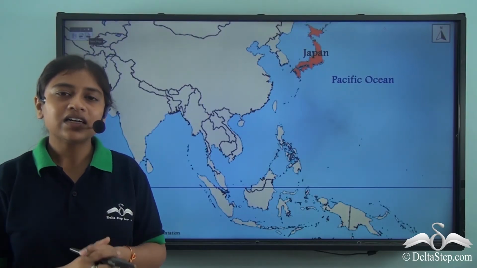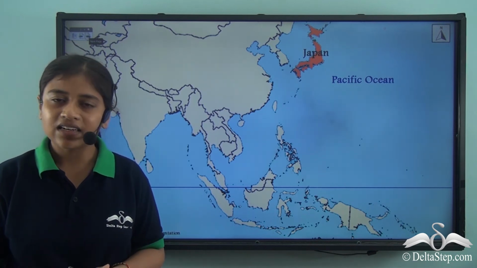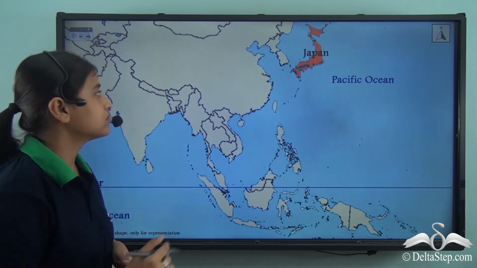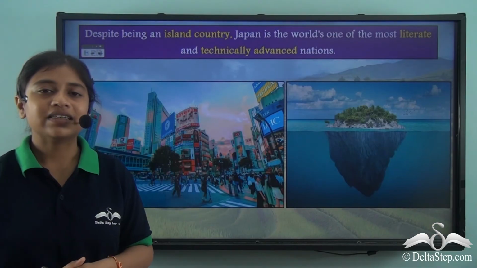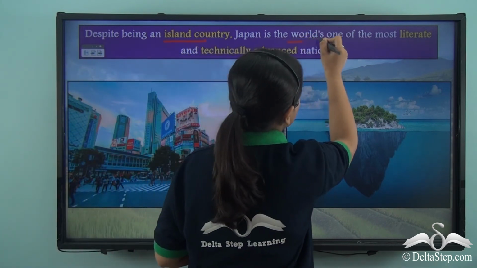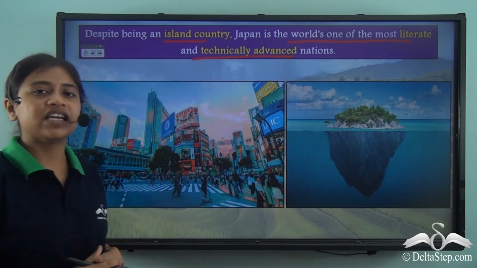Finally, the third island group is Japan. Japan also is an island country, and it is one of the most developed nations of the world. So, despite being an island country, Japan is one of the world's most literate and technically advanced nations.